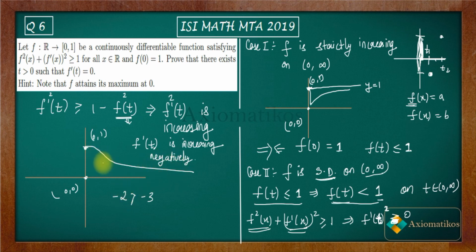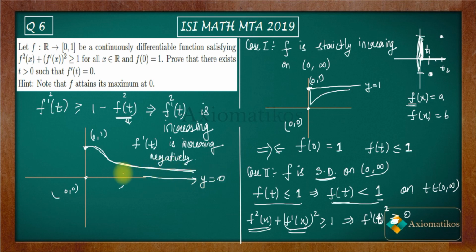Let me erase this part. But what should happen according to the graph? Because you have a strictly decreasing function in between 0 to 1, you will always end up with this kind of graph. That means some line will always be an asymptote to this graph. So assume just randomly, without loss of generality, let y is equal to 0 is its asymptote.